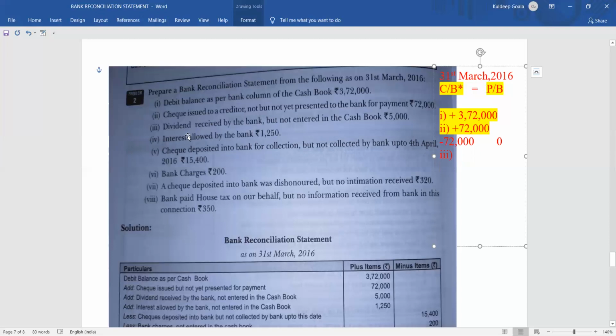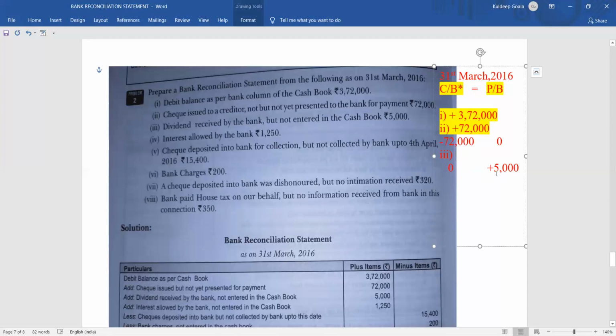What is important is that the dividend has been received by the bank but was not entered in the cash book. That means the cash book is zero. But what happened in the passbook? In the passbook, 5,000 rupees has been added, but nothing happened in the cash book. In the cash book there is no change, while in the passbook there is an addition of 5,000.